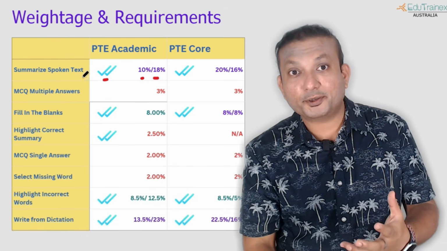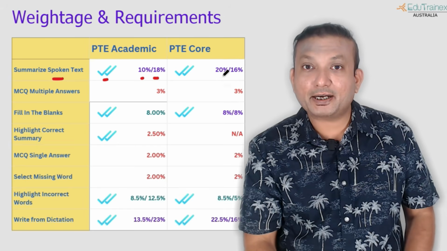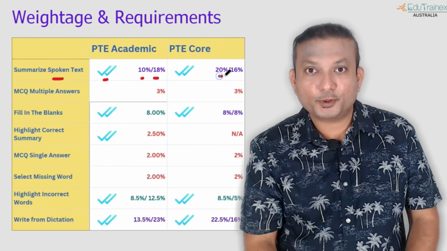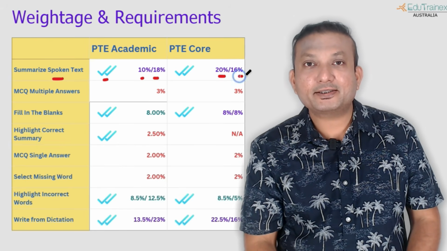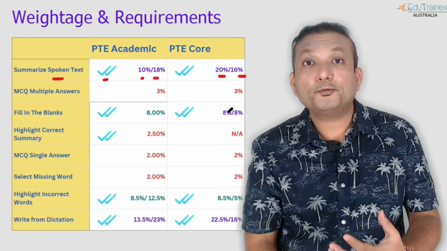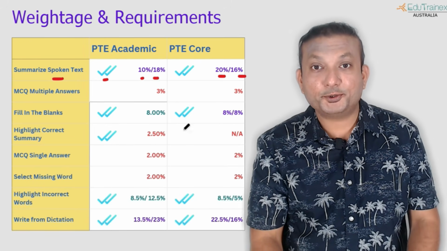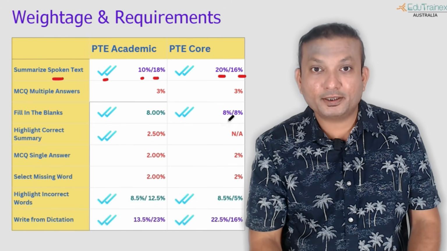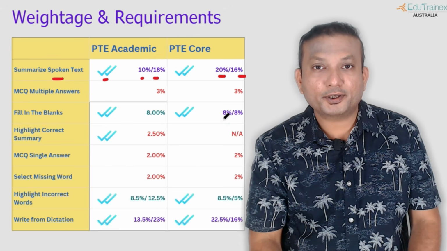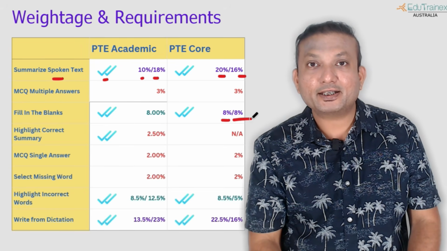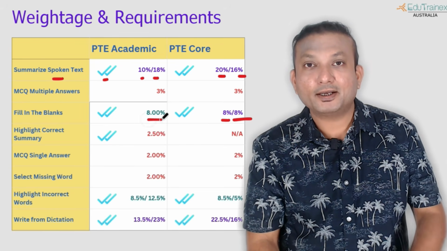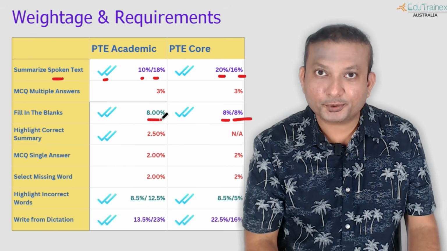See, such a big contributor to your writing, especially for academic. Even for core, 20% to your listening and 16% to your writing scores. Which other questions are contributing to your writing? In this case, fill in the blanks, as I told you before, contributes 8% to your writing as well as to your listening, whereas in the academic exam it only contributes to your listening.